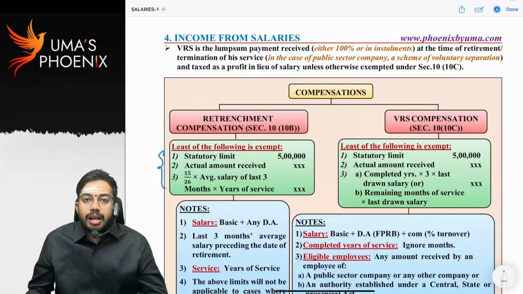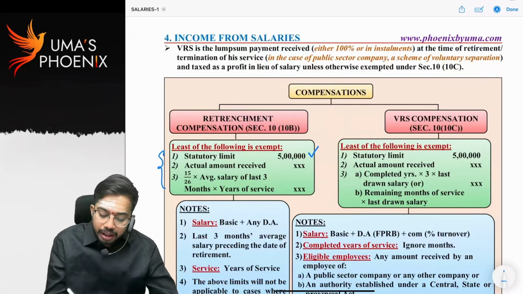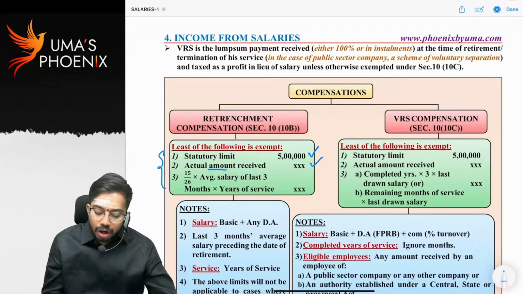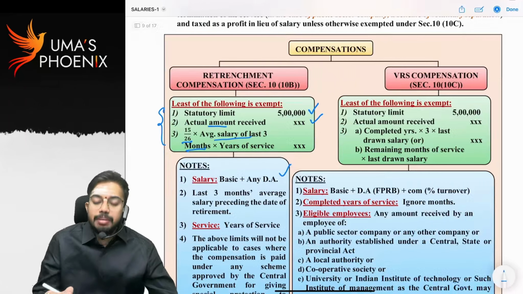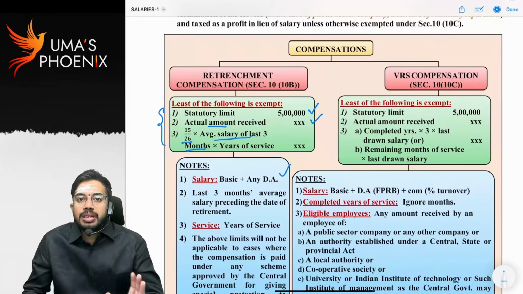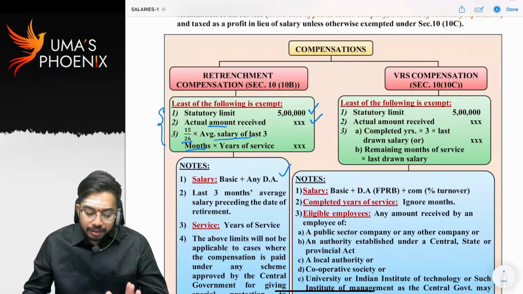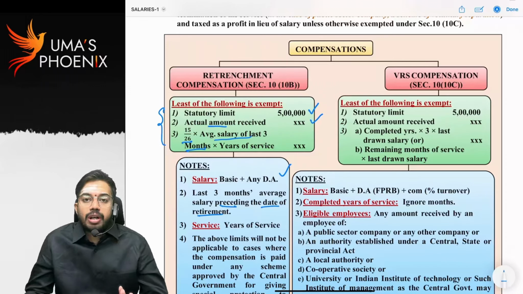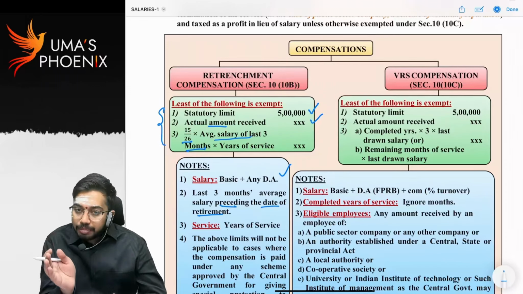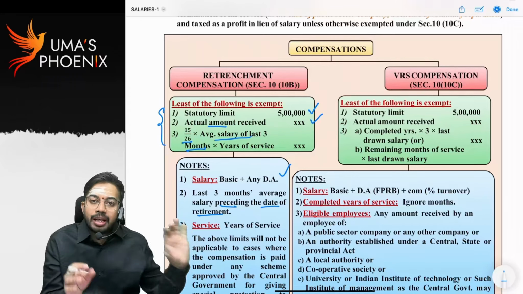That exemption will be allowed in 3 steps. Statutory limit 5 lakhs, or actual retrenchment compensation received, or 15 by 26 into average salary of last 3 months. So what is definition of salary? Basic plus any DA. Any DA means DA forming part of retirement benefits plus DA not forming part of retirement benefits. Last 3 months average salary preceding the date of retirement. Whatever the date of retirement is, from the preceding date you have to calculate 3 months.